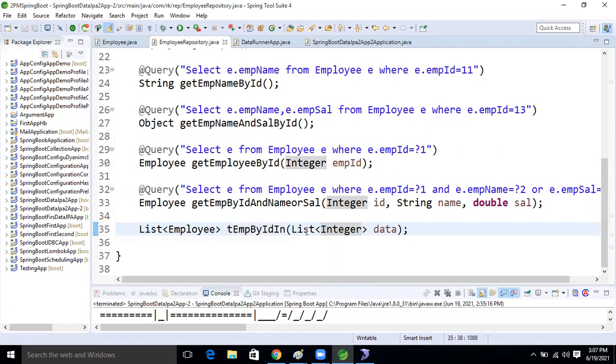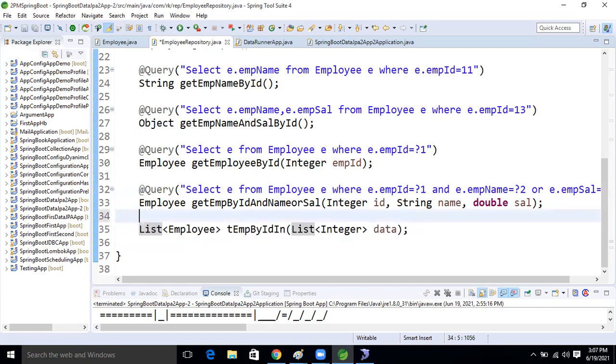Okay, fine now, guys. This is our method. Now, what is the query? Let's write the query.